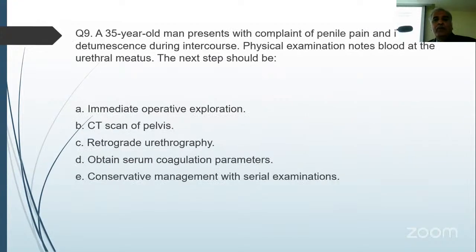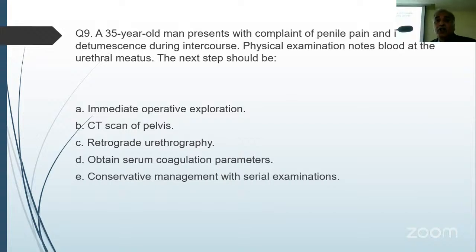A 35-year-old man presents with complaint of penile pain and immediate detumescence during intercourse. Physical examination notes blood at the urethral meatus. The next step should be: immediate operative exploration, CT scan of pelvis, retrograde urethrography, obtain serum coagulation parameters, conservative management, serial examinations. So what do you suspect in this patient?